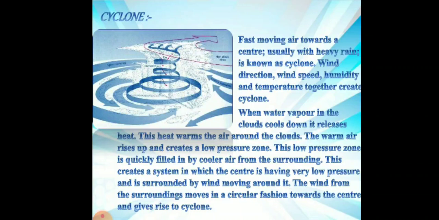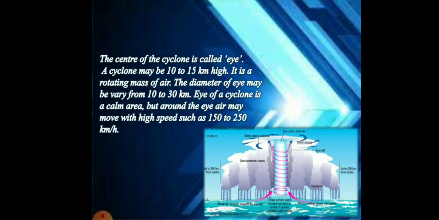This creates a system in which the center is having very low pressure and is surrounded by wind moving around it. The wind from the surroundings moves in a circular fashion towards the center and gives rise to a cyclone. As you can see in this picture, the center of a cyclone is called the eye. You can see the eye in the middle of this cyclone.